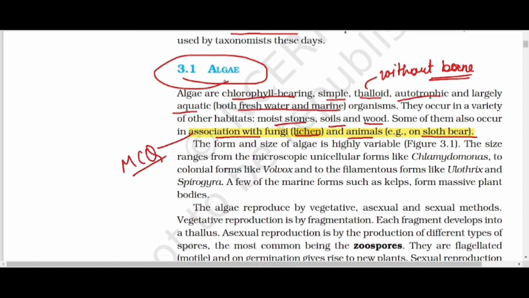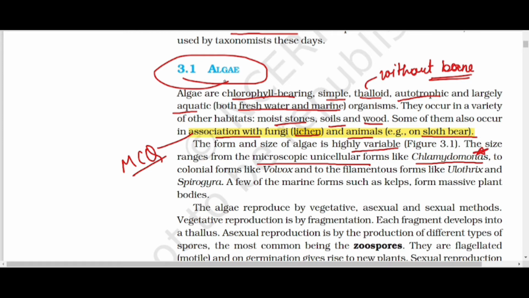It varies from species to species of algae. The shape and size of the algae vary from species to species. The size ranges from microscopic unicellular forms, for example Chlamydomonas, to colonial forms like Volvox, and filamentous forms like Ulothrix and Spirogyra. All the examples are important.